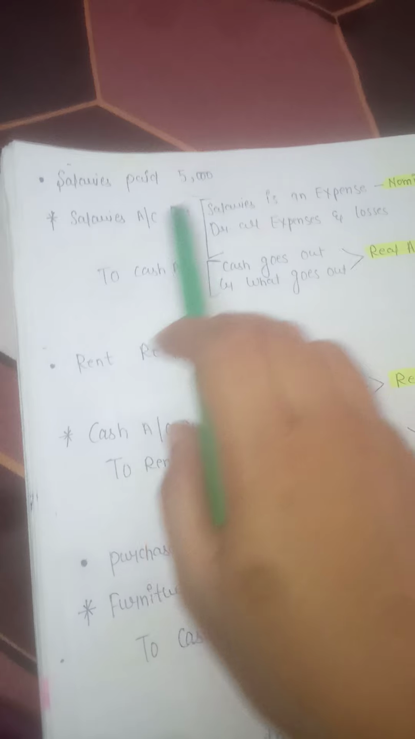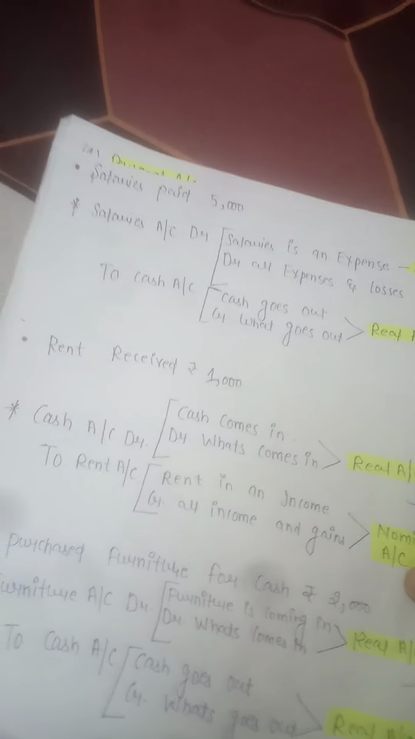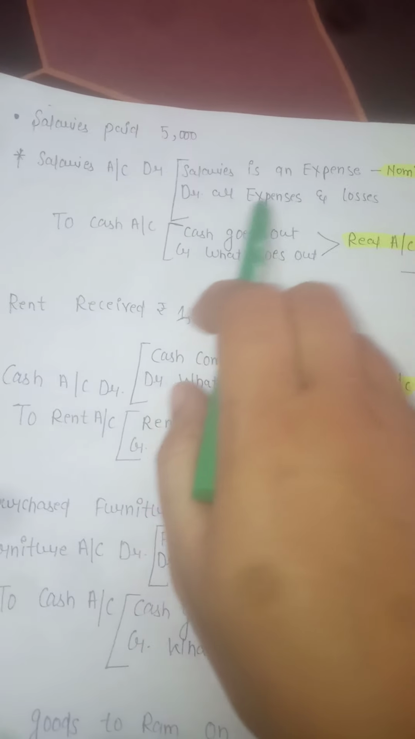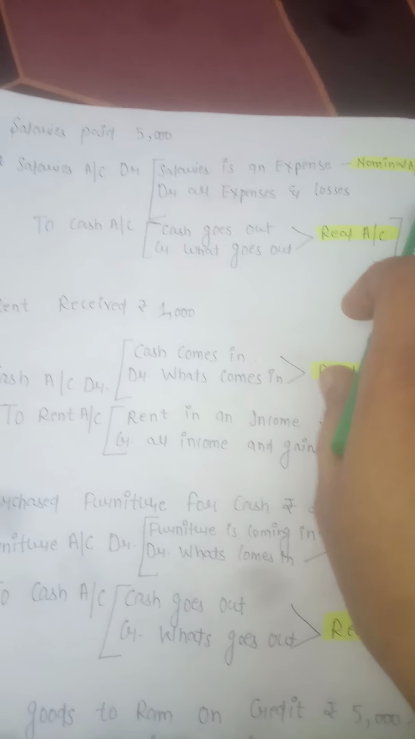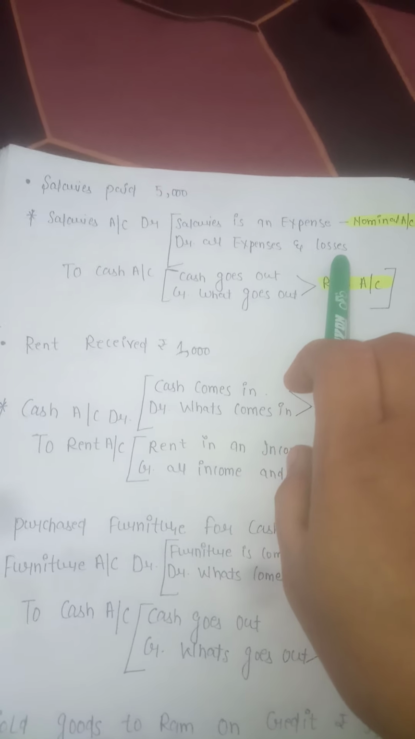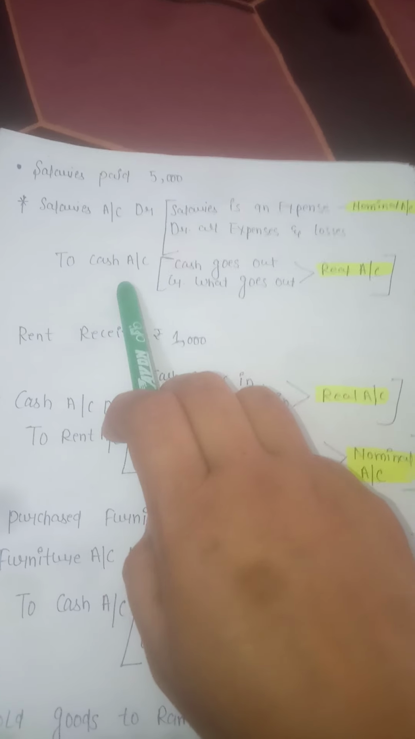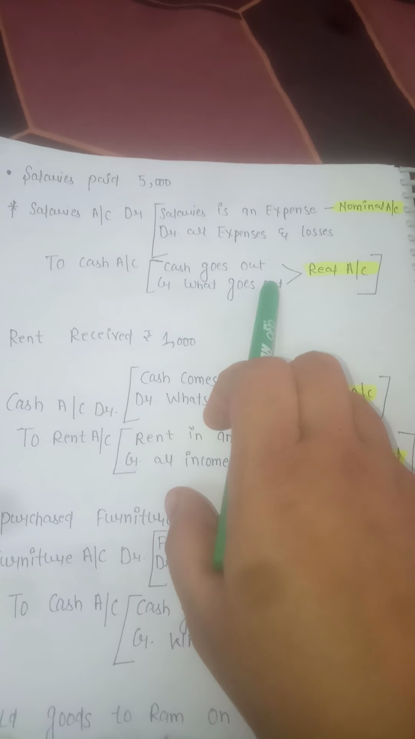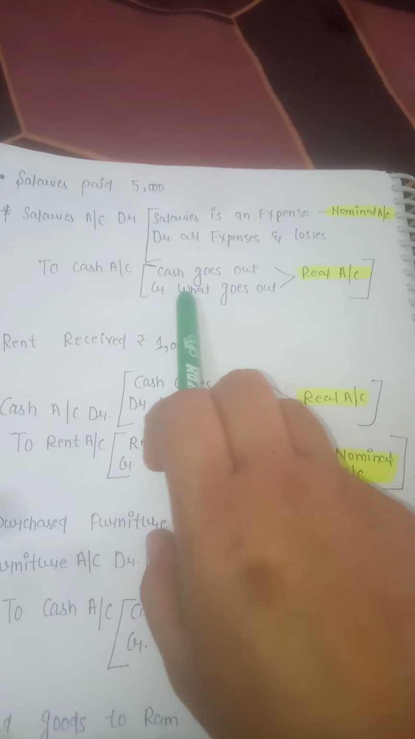Salaries paid. Salaries is one type of expense of the business, so it is a nominal account, right? Debit all expenses and losses. To cash account, cash goes out, credit.